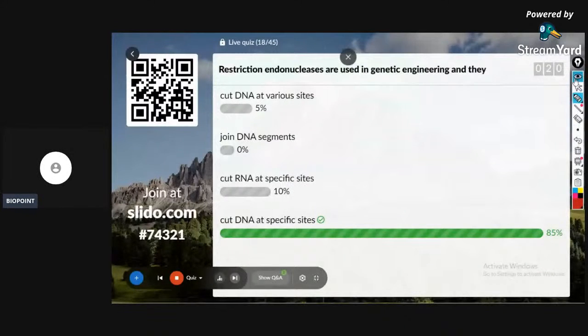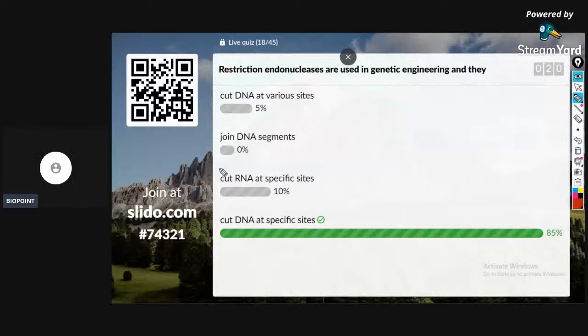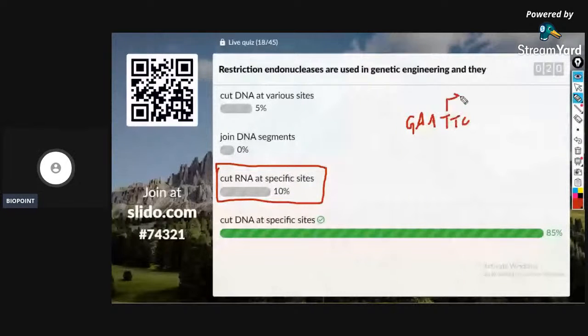Guys, what is this? GAATTC, where thymine is present in RNA molecule? Have you seen thymine in RNA? No, the reverse. The palindrome sequence is CTTAAG. This would be 5 dash 3 dash, then this would be 3 dash 5 dash.